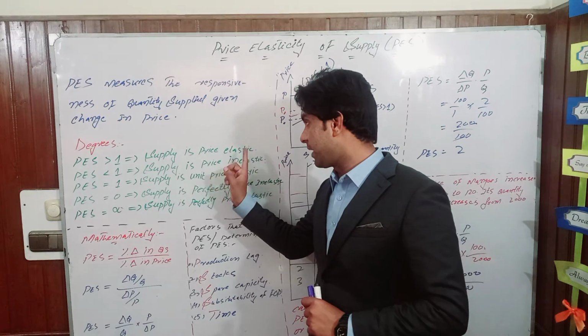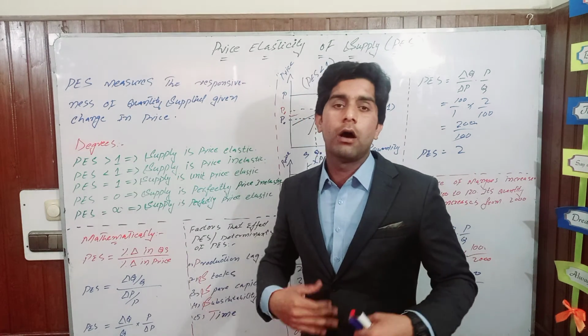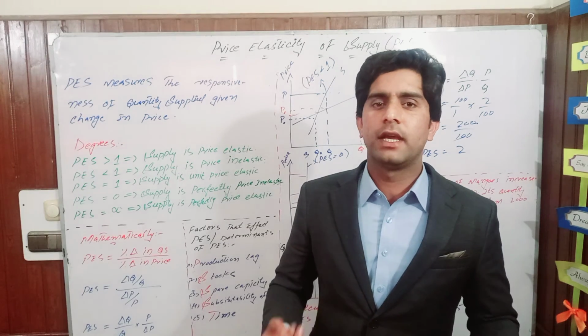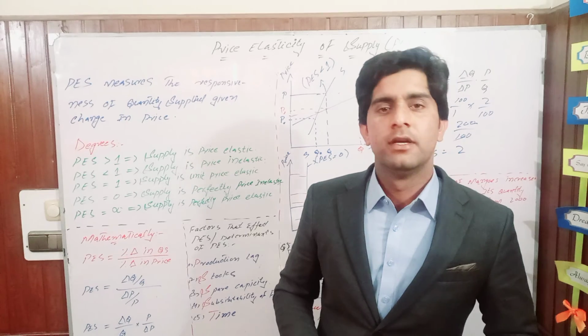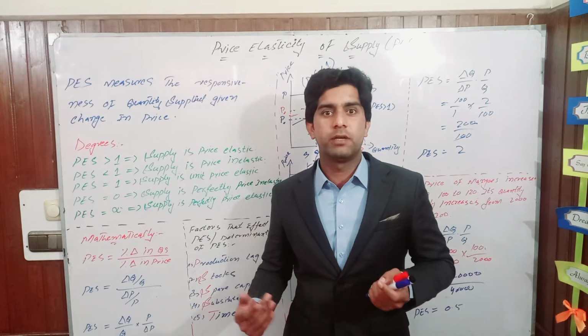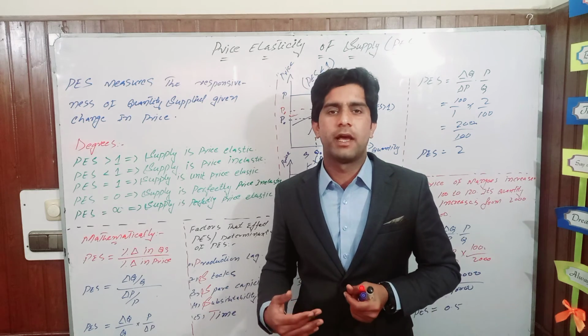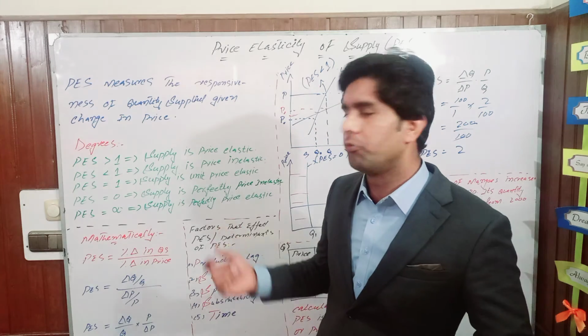Price elasticity of supply is said to be elastic when its value becomes greater than 1, or if we define it, we can say that if the quantity supplied is more responsive to change in price, then it is said to be elastic. Meaning that if price increases by 20% and quantity supplied increases by 25%, more than 20%, then it is said to be elastic.